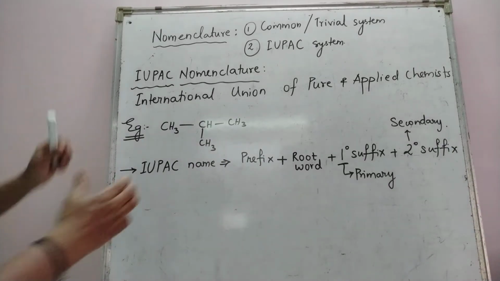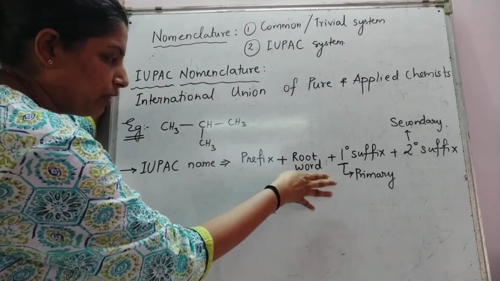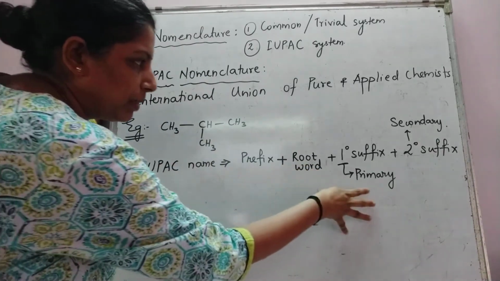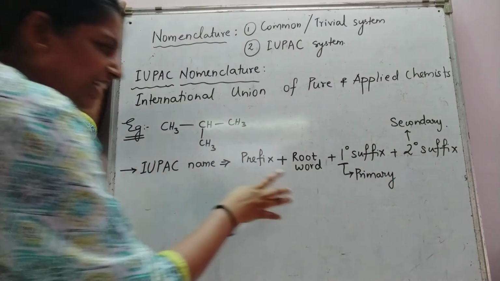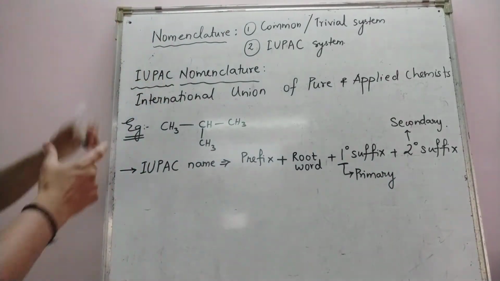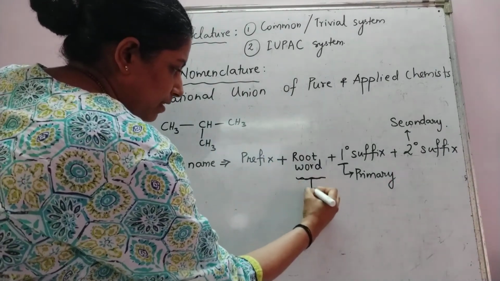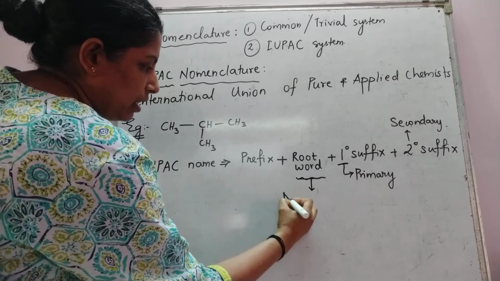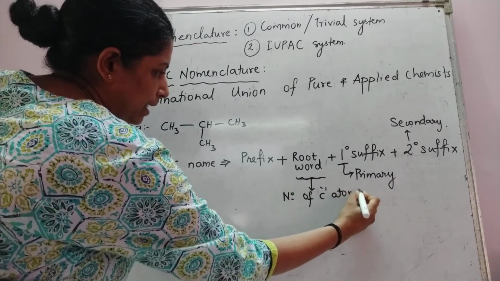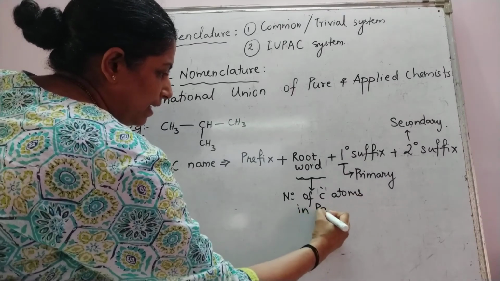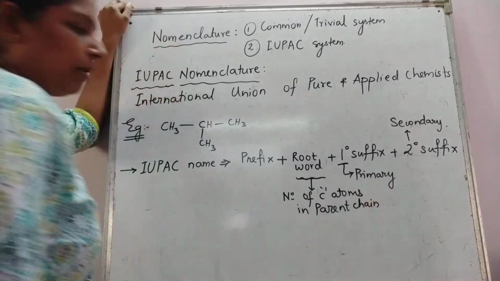Now, part by part, we will learn how to write root word, prefix, primary suffix and secondary suffix. First of all, let us understand what each one of these signifies. Root word basically indicates the number of carbon atoms in the parent chain.